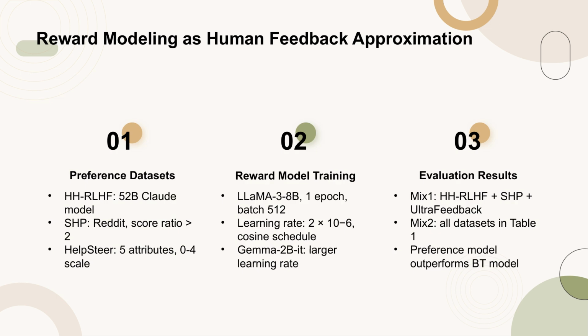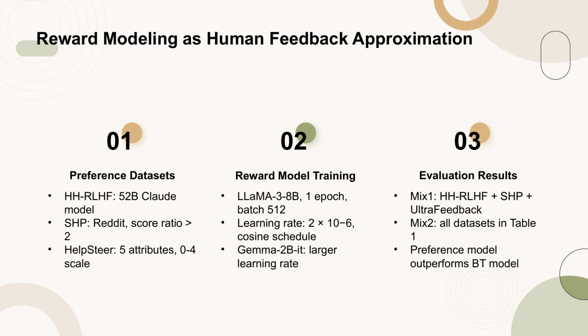In this section, we detail the construction of preference models, focusing on reward modeling as the maximum likelihood estimation, MLE, of the Bradley-Terry, BT, model and the general preference model. We utilize a mixture of open-source datasets for training, including HH-RLHF, SHP, and HelpSteer.